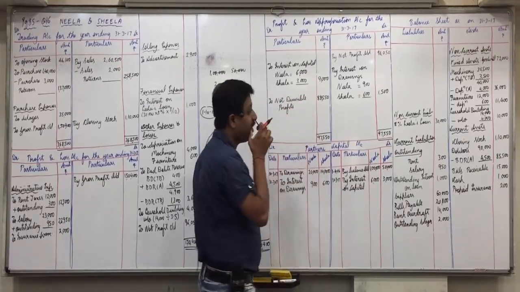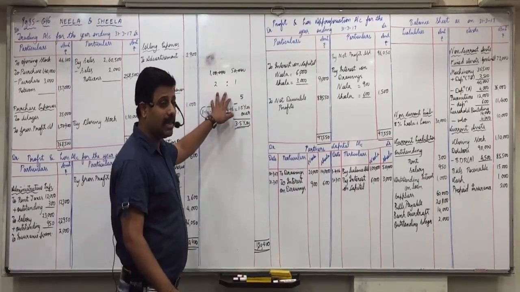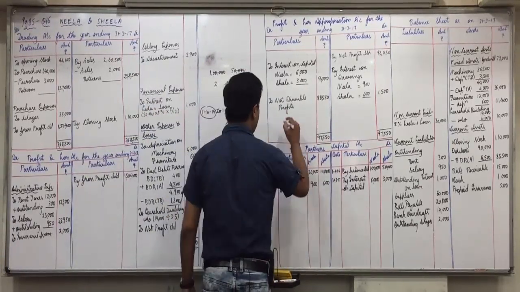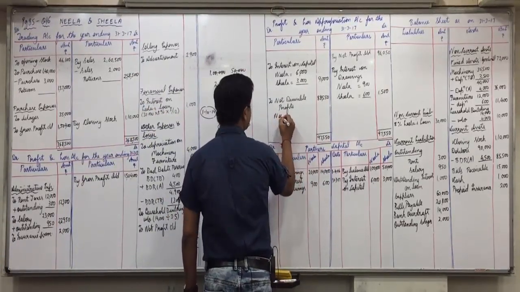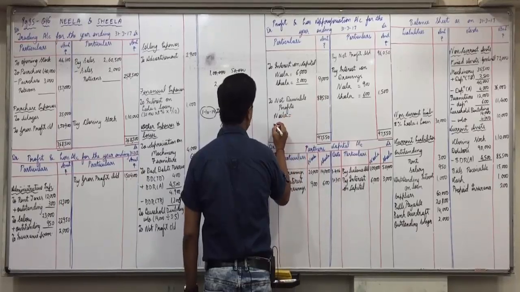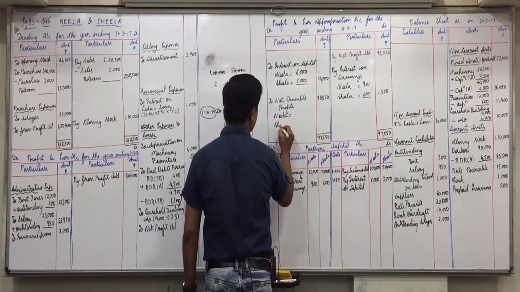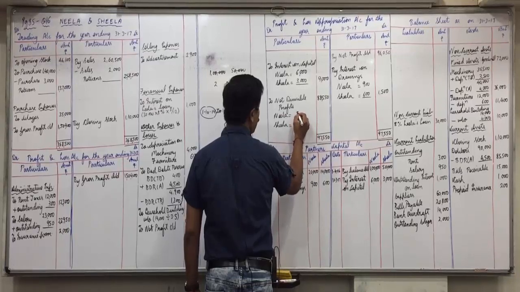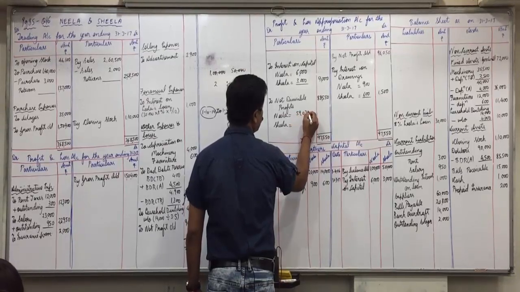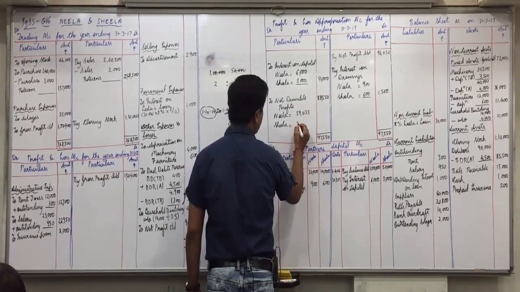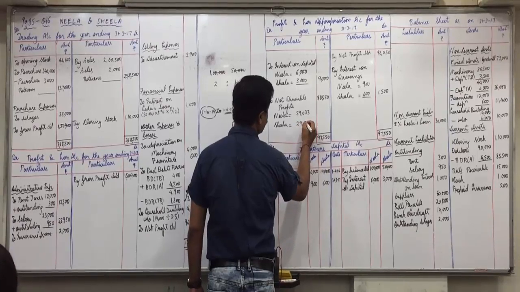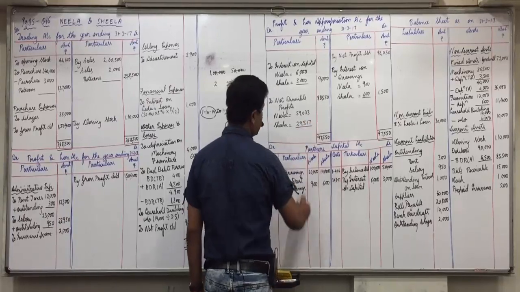Now what is the profit sharing ratio? 2:1, that is capital proportion as it was given in the beginning. So Neela will get 88,550 into 2 by 3, 59,033, and Sheila will get 1 by 3, so 29,517.